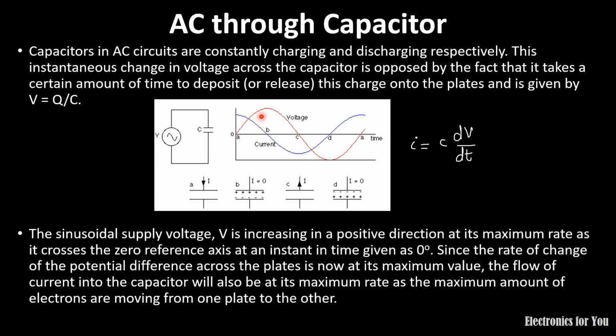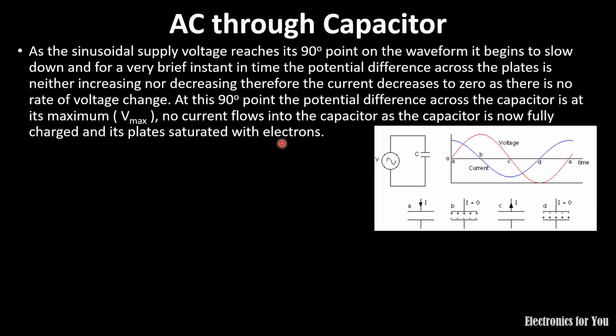Once the capacitor gets fully charged, no further current will flow through the circuit, and therefore at the peak value of voltage, that is at 90 degrees, the value of current is 0. After that the voltage will start dropping and reach the next zero point, and again at this point the current will be maximum, but now the voltage moves in the other direction and will start charging the capacitor in the other direction, that is the polarity of the capacitor will change.